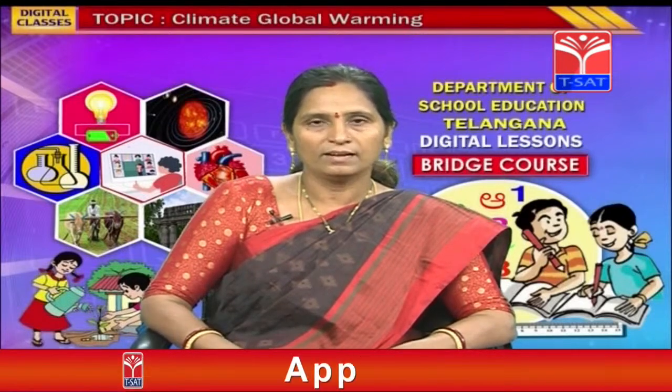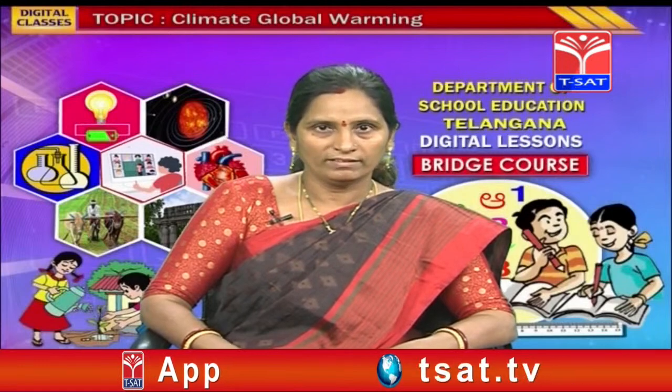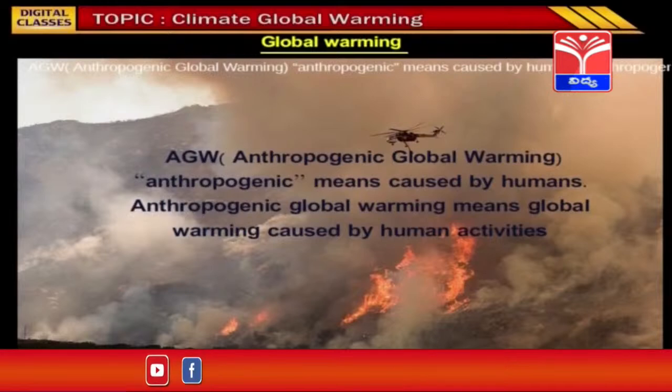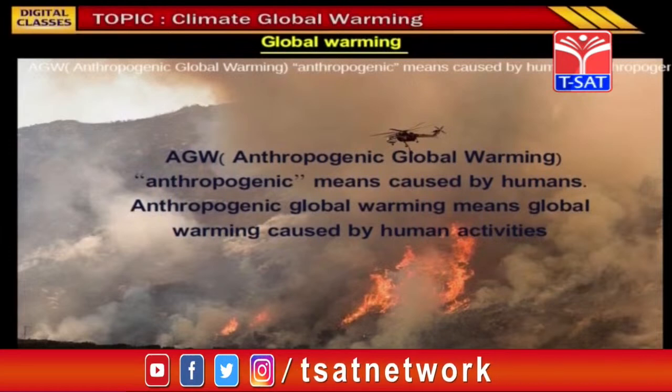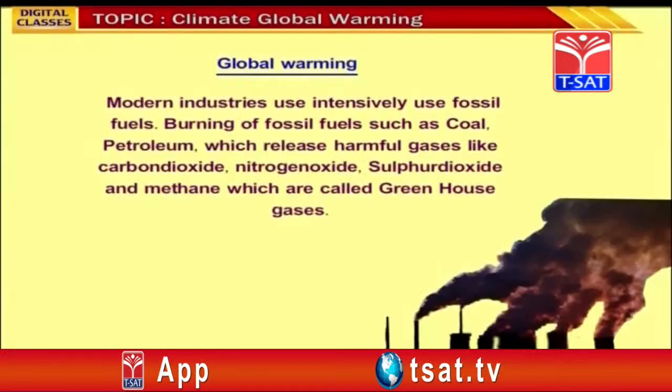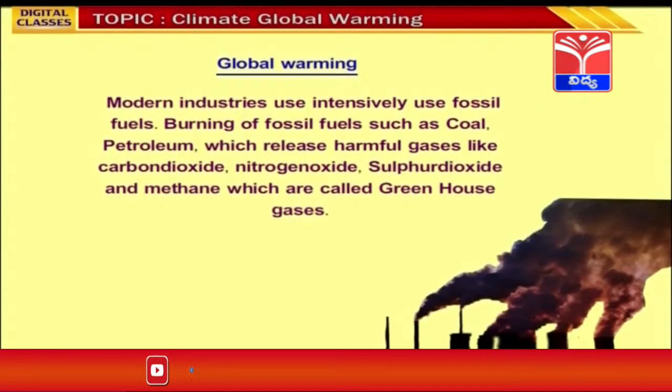Children, now let us learn about global warming and the consequences of global warming. Anthropogenic global warming, AGW. Anthropogenic means caused by humans. Anthropogenic global warming means global warming caused by human activities. Children, if you observe this image, you can see a lot of pollution released in the atmosphere. Now let us see what is causing global warming.